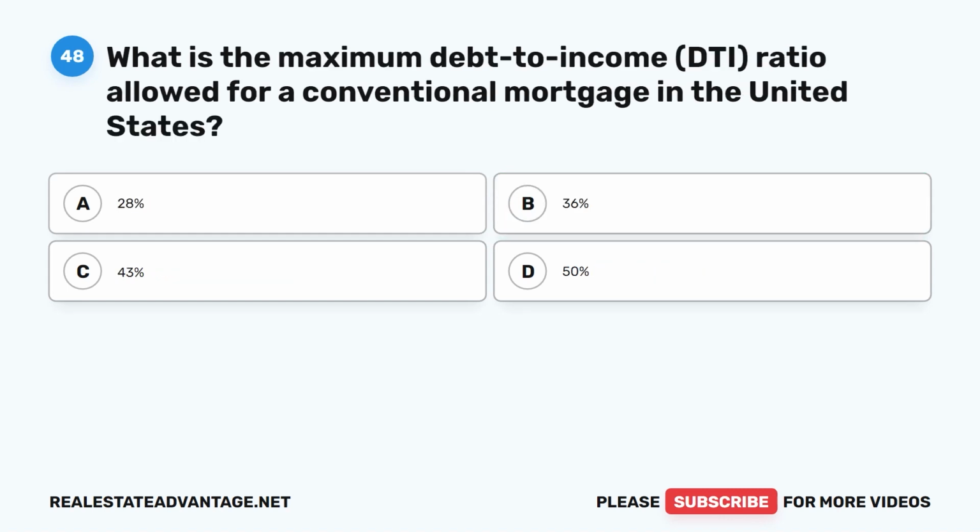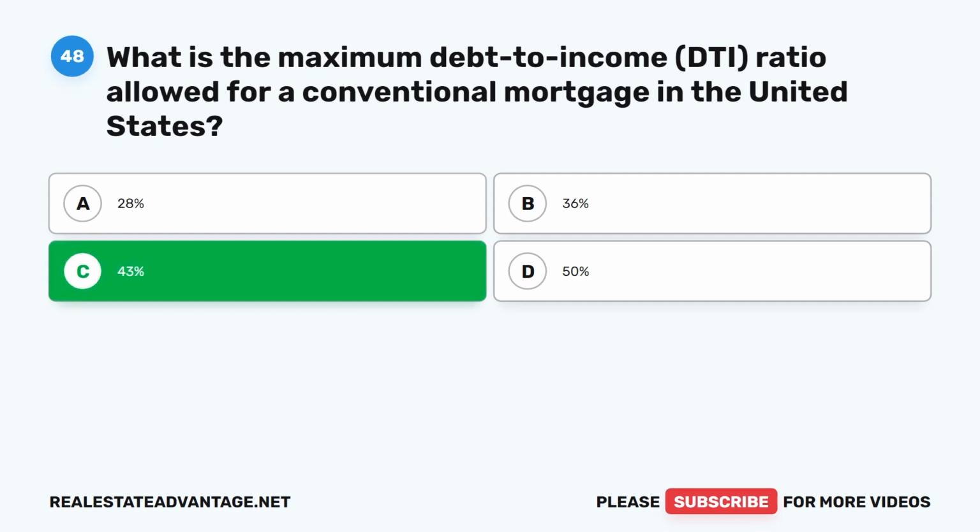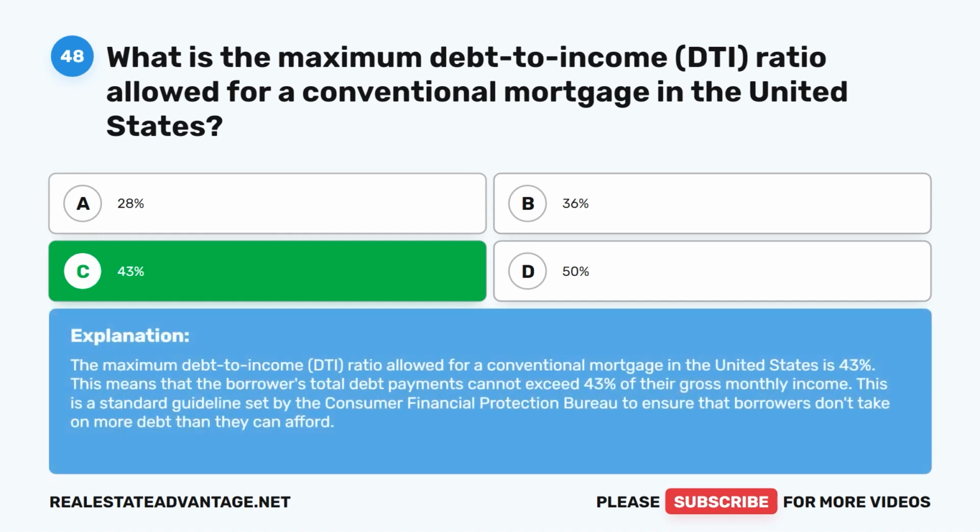Question 48. What is the maximum debt-to-income (DTI) ratio allowed for a conventional mortgage in the United States? A. 28%. B. 36%. C. 43%. D. 50%. The correct answer is C. 43%. The maximum debt-to-income (DTI) ratio allowed for a conventional mortgage in the United States is 43%. This means that the borrower's total debt payments cannot exceed 43% of their gross monthly income. This is a standard guideline set by the Consumer Financial Protection Bureau to ensure that borrowers don't take on more debt than they can afford.